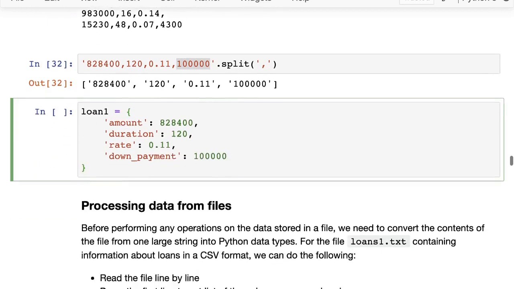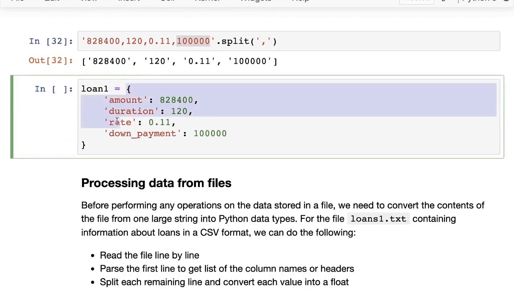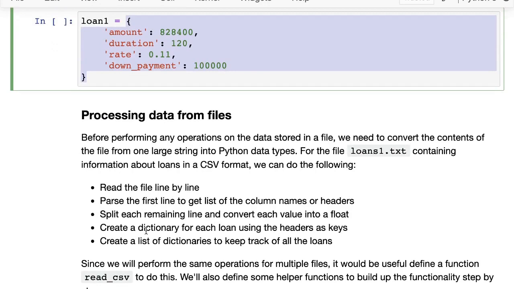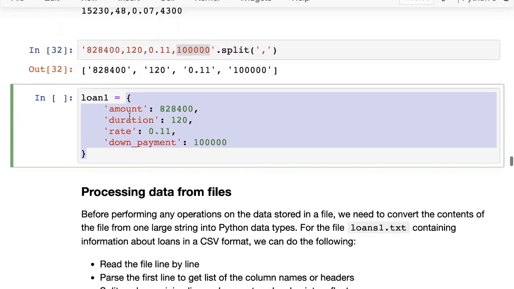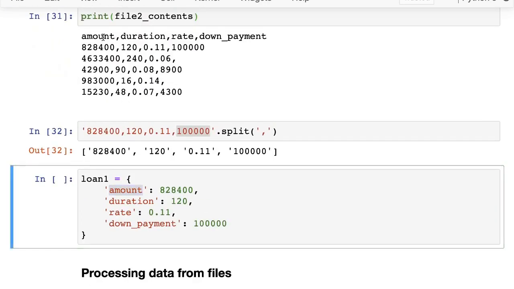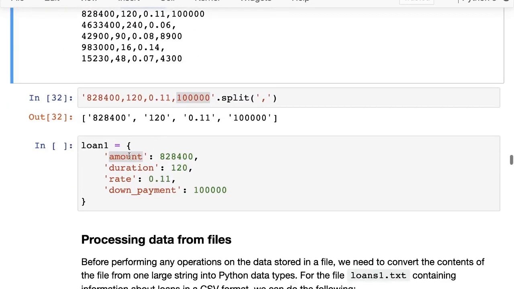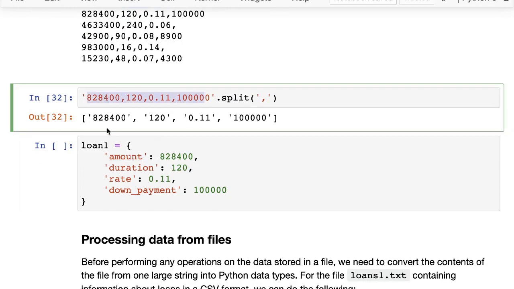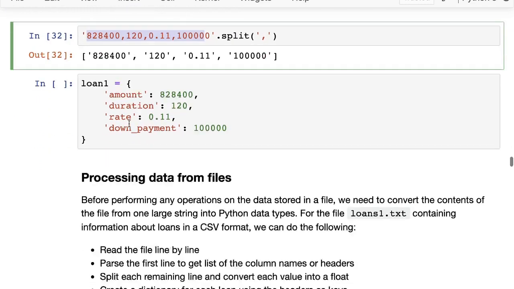So now we've created a loan object, and this is a much nicer thing to look at. We know exactly what's going on here. We've created a loan dictionary. So we'll create a dictionary for each loan, and we'll use the headers as keys. So these same headers that we saw here are getting used as keys, and the values are just the values that we passed from the line and converted into numbers.